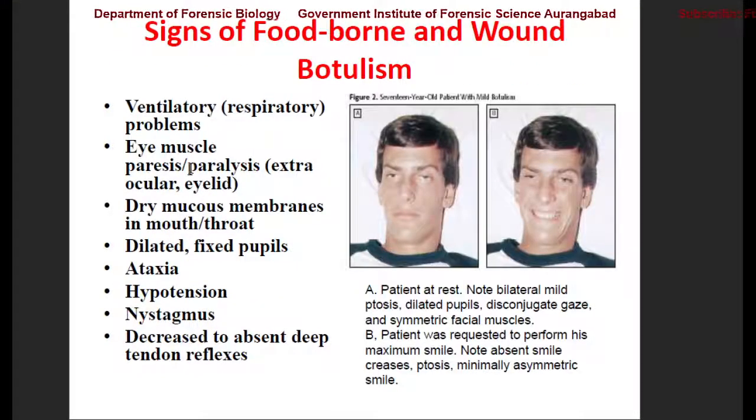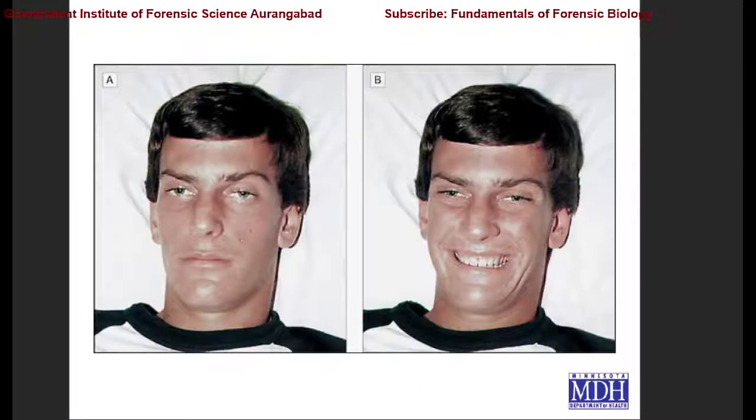Now, signs of foodborne botulism, that is, ventilatory or respiratory problems may be seen. Eye muscle paralysis is seen, extraocular or eyelids. Dry mucous membrane in the mouth and throat. Dilated and fixed pupils can be seen. Ataxia, hypotension, nystagmus, and decreased to absent deep tendon reflexes are the signs of foodborne or wound botulism.